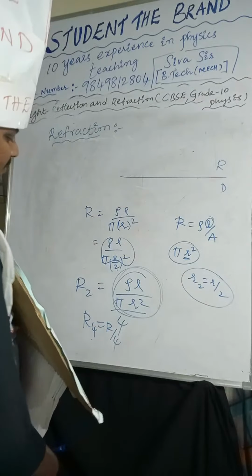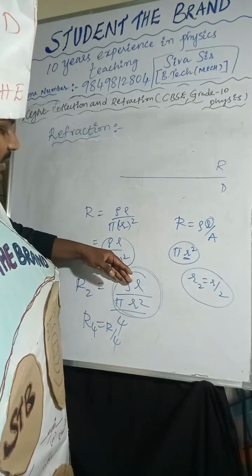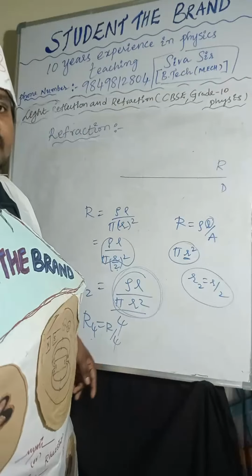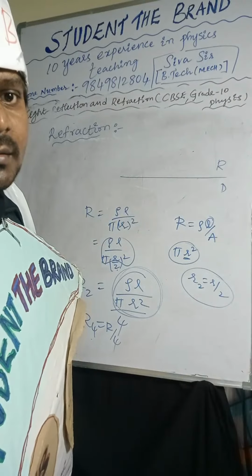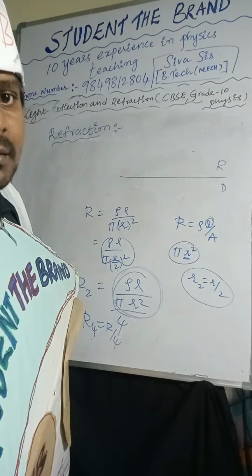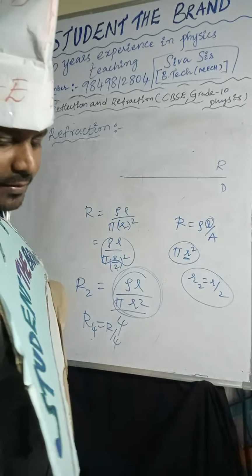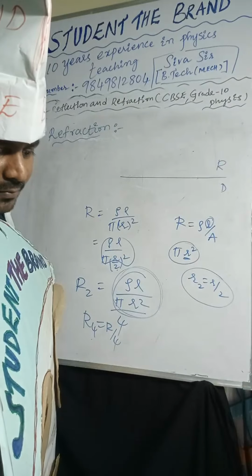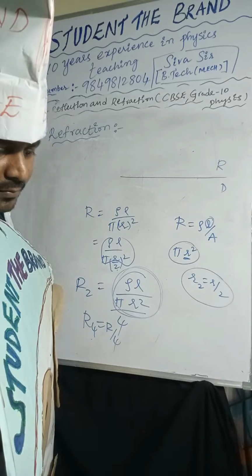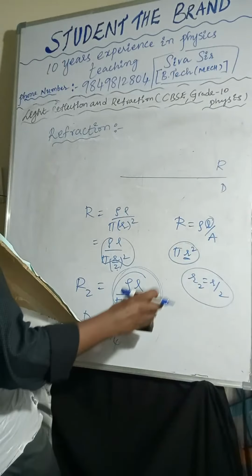R by 4 is correct. So this we have to follow. If you are taking these values, then we can get the answer.